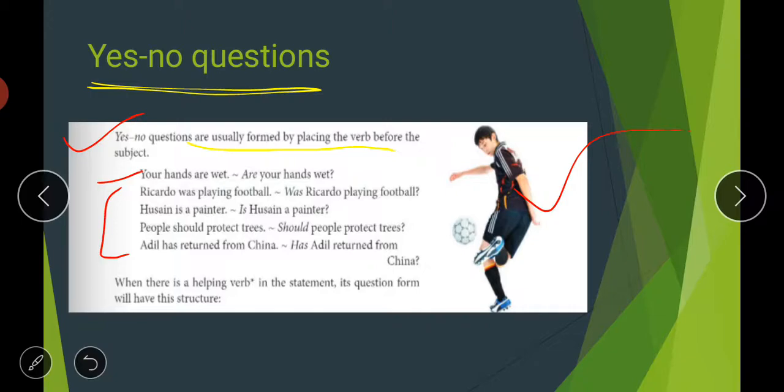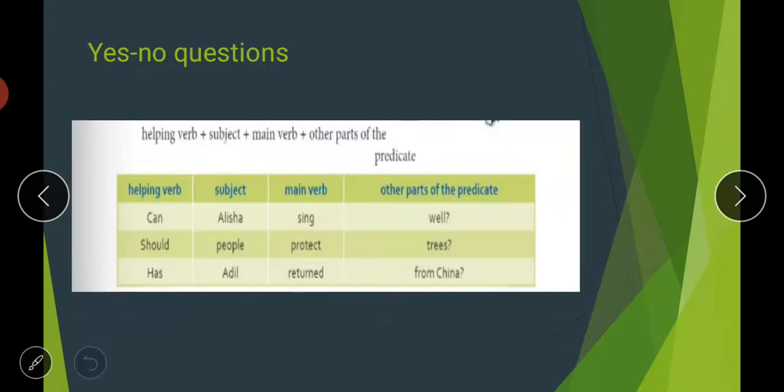So when there is a helping verb in the statement, its question form will have this structure: helping verb plus subject plus main verb plus the other part of the sentence, that is your predicate. Like, can Alicia sing well?